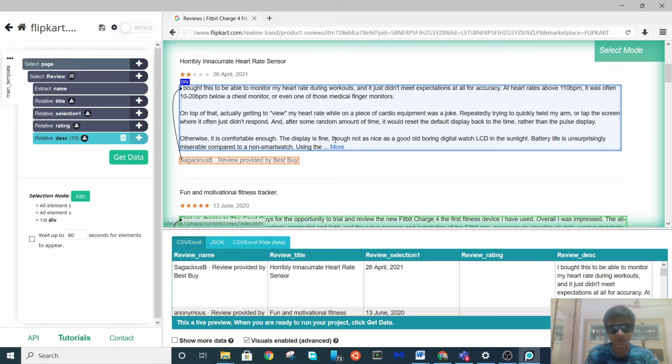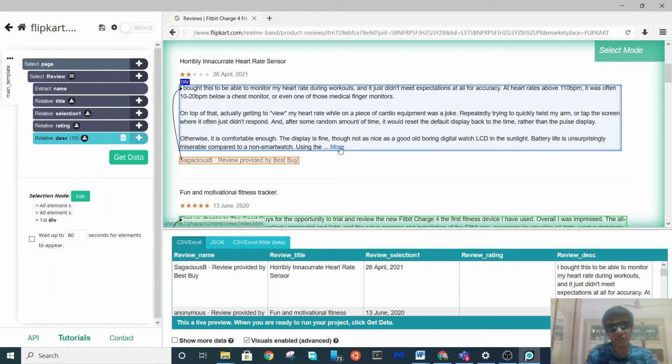The problem is that you will see a "more" icon. As you scrap the review description, you will only be able to scrap this much, only this much. So I was not able to find how you can scrap a full review from the whole page.